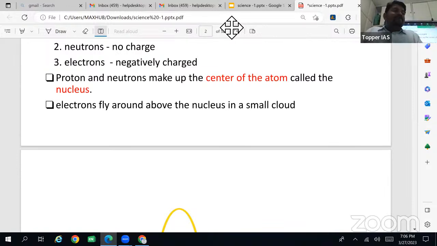The options were protons only, neutrons only, protons and neutrons only, or protons, neutrons, and electrons. The nucleus of an atom is made up of protons plus neutrons.